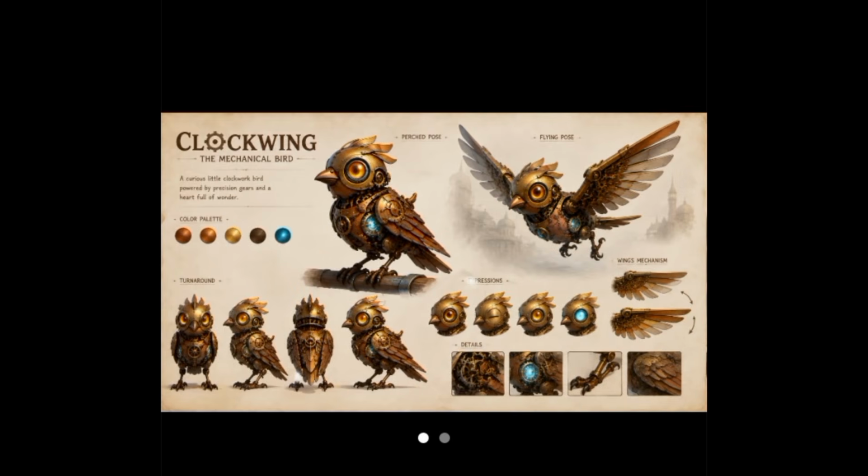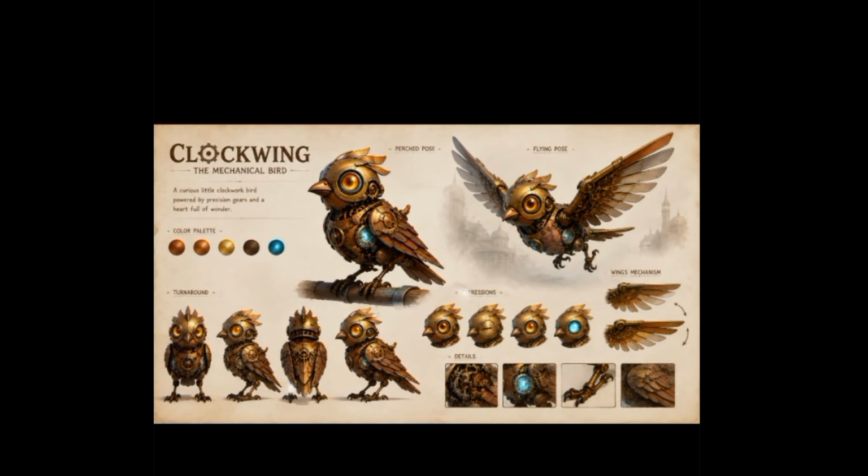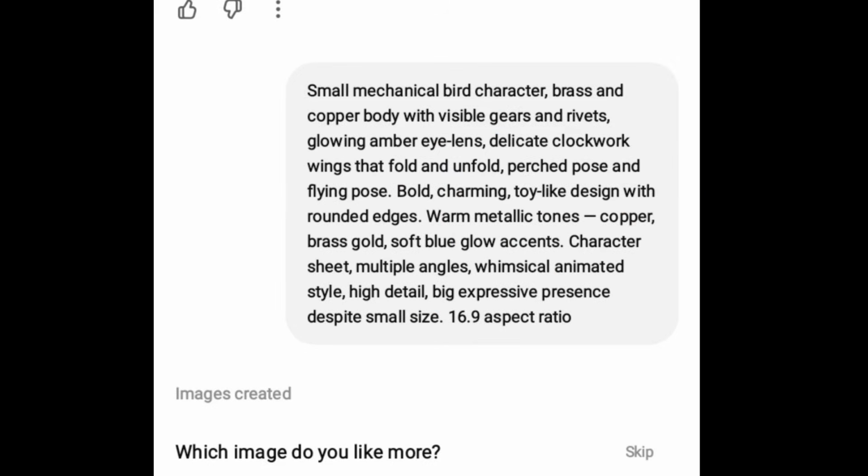Okay, here we have it. Basically, ChatGPT is giving us 2 images for us to make a choice. So this is it. This is the first one, and this is the second one. So I'm going to click on the first one to download. Having done this, let's proceed to generate the video. The next step is for us to generate the video.